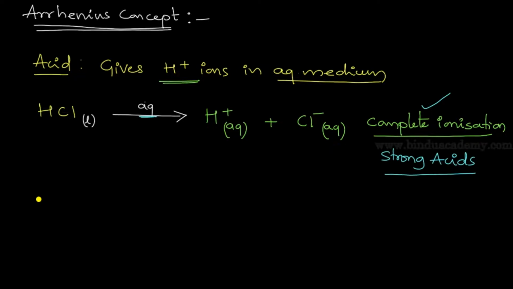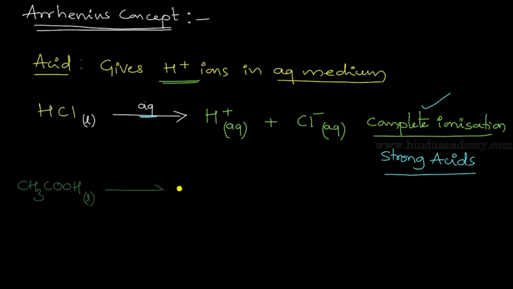Take an example of acetic acid, CH3COOH. This is acetic acid and it is a liquid. Now you have to add this in an aqueous medium, and you get a very interesting thing. I will write a single head arrow. It is not double headed, and the direction is half here, towards the product side.